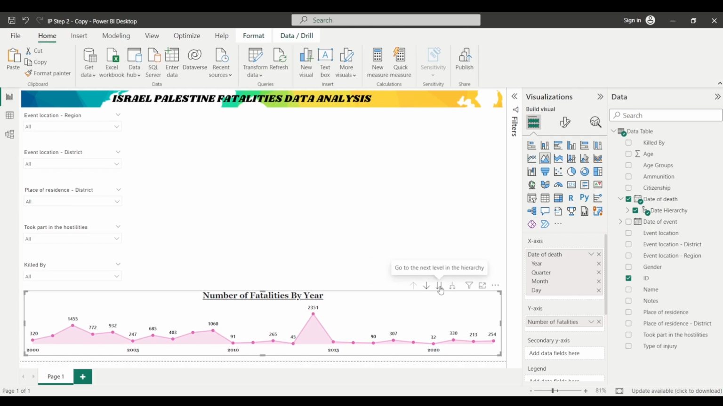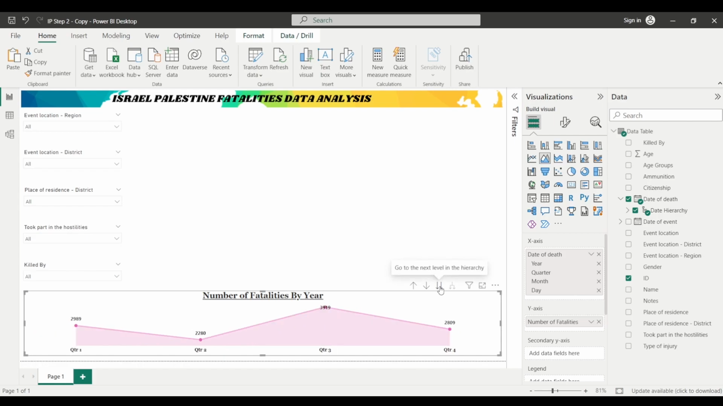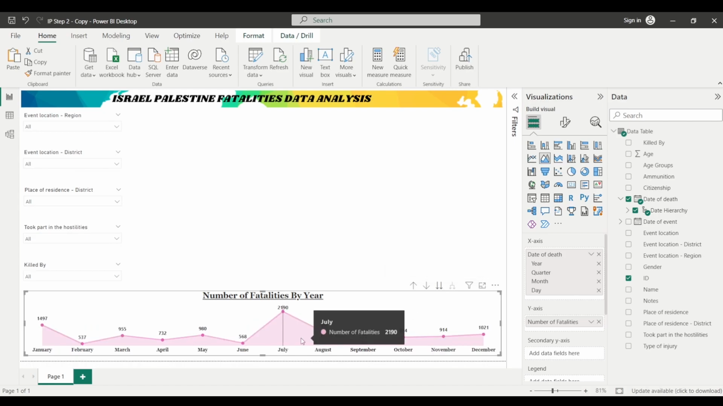And if you click here on this option, go to the next level in the hierarchy, this will show you the data for the different quarters, right? So you can see the data for quarter 1 of all the years is being represented, data for quarter 2, then data for quarter 3, and data for quarter 4. Similarly, if you click on it again, then it will show you the data according to the months: January of all the years, February of all the years, March of all the years, and so on.